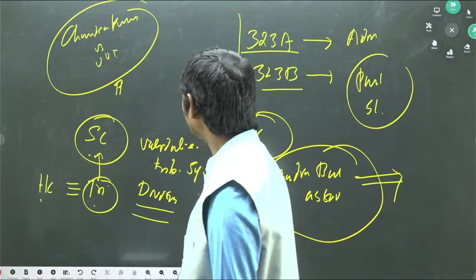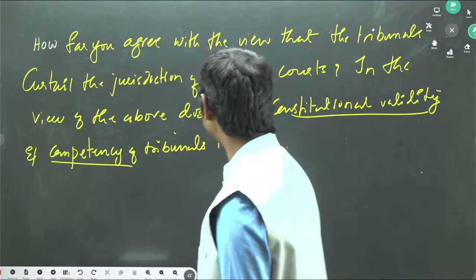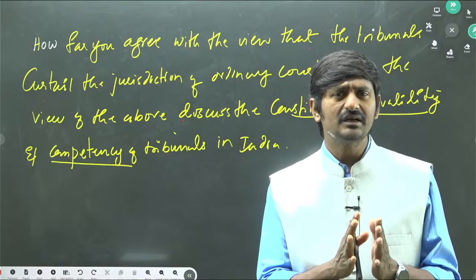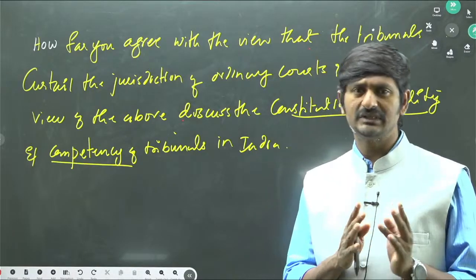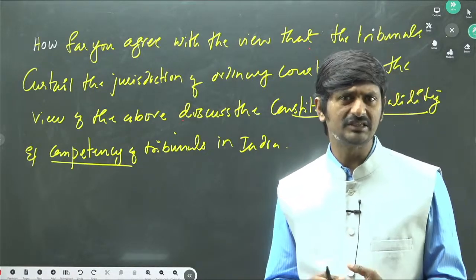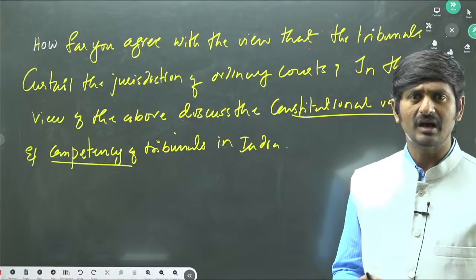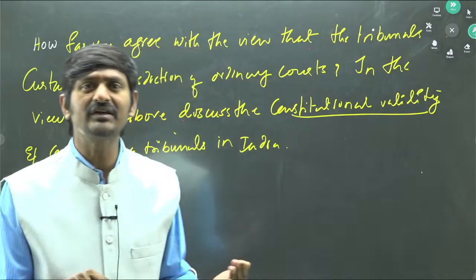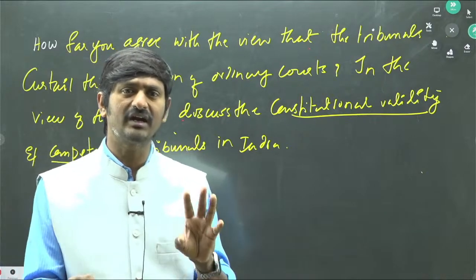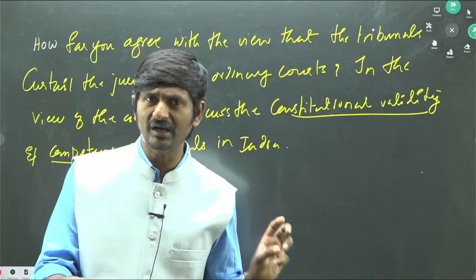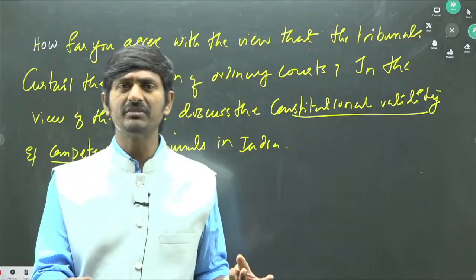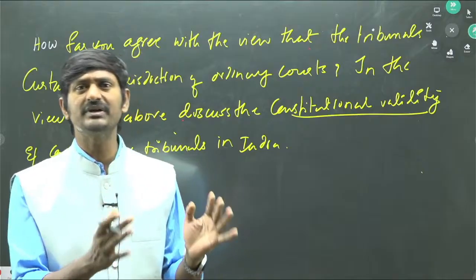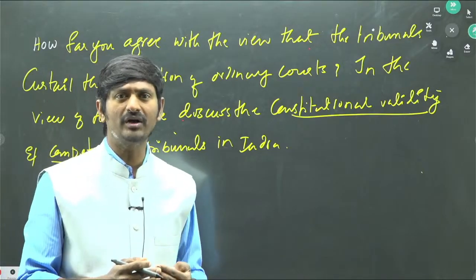So finally we need to conclude the answer. We need to write that the tribunals are very much important in dispute resolution in a quicker manner, and despite offering technical expertise, they are having some overlapping or curtailment of the jurisdiction of the ordinary courts. So the more tribunals are established, naturally more shrinkage happens with respect to the jurisdiction of the ordinary courts.